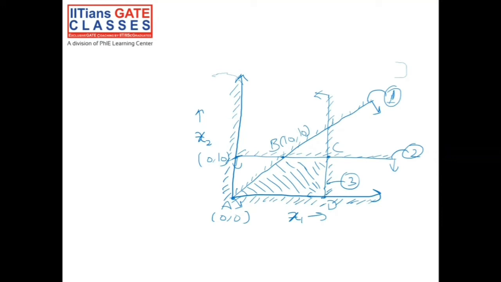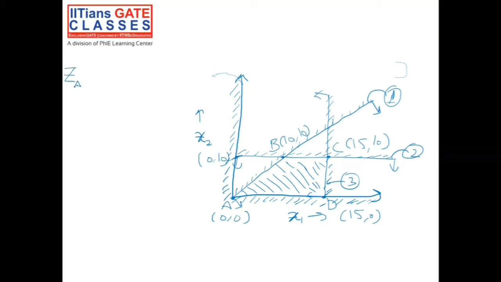So this point D is first. Since constraint 3 was x1 is less than or equal to 15, point D was (15, 0). So point C would be (15, 10). And we know that our optimal solution will be out of these 4 points only. So how to figure out which is our optimal point? Just calculate the value of the objective function at all these 4 points and see which is our optimal point.